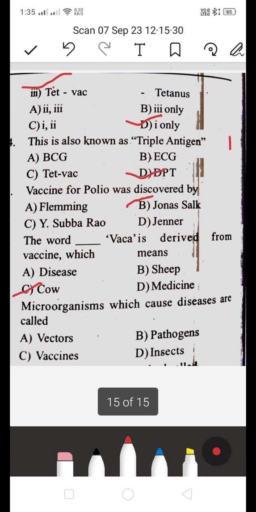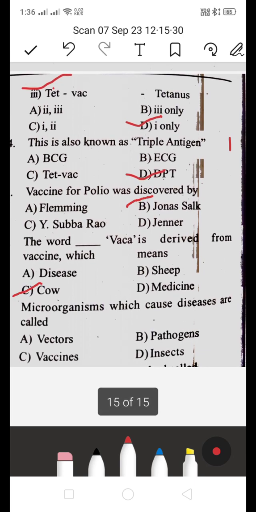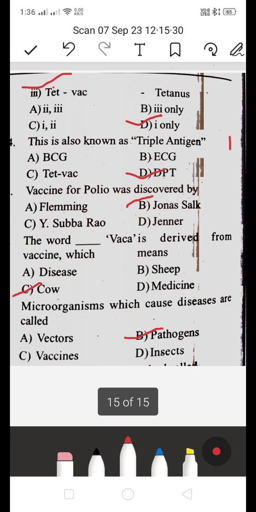Microorganisms which cause disease are called vectors, pathogens, vaccines or insects. Which is the right answer? Microorganisms which cause a disease, those are called pathogens. B is the right answer.